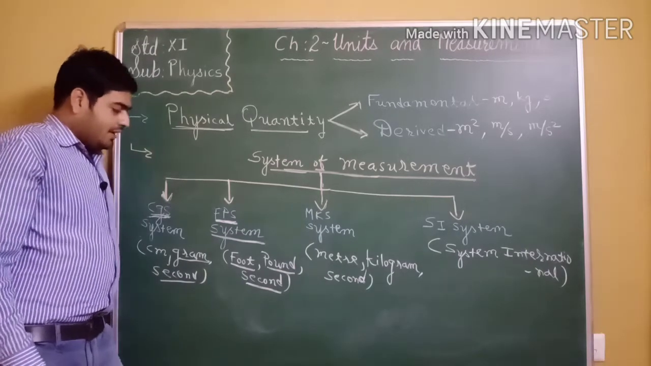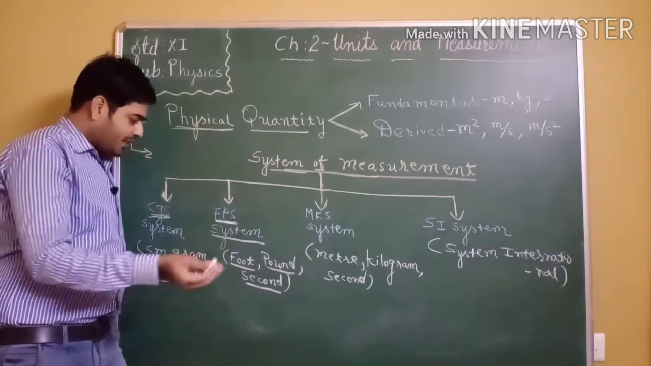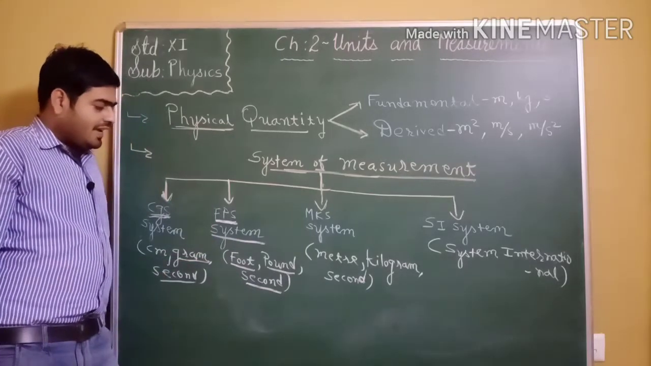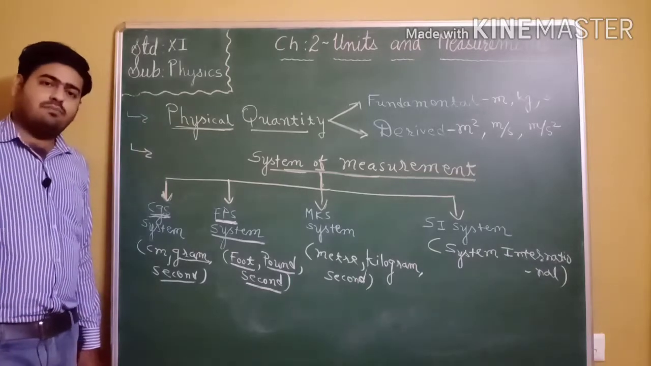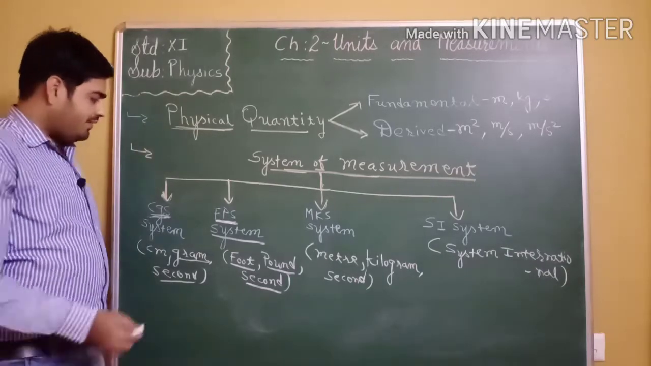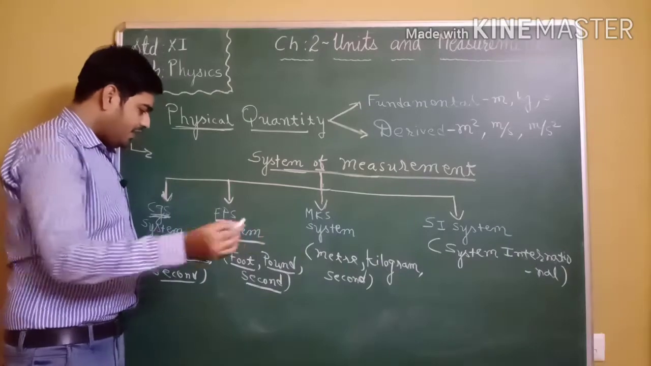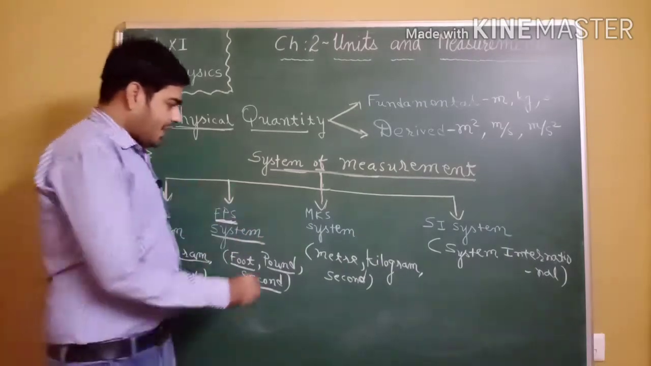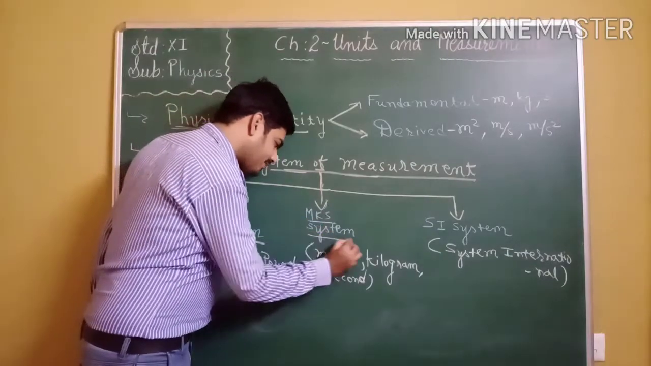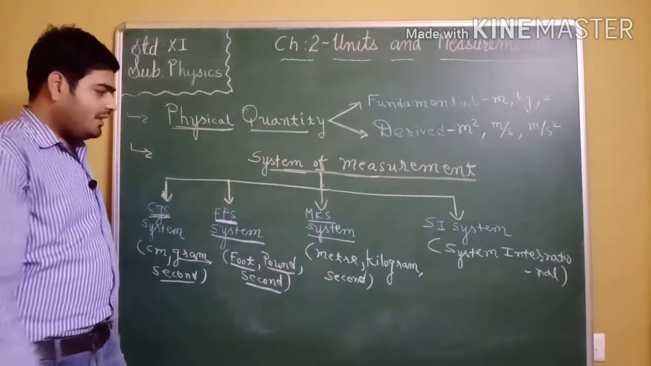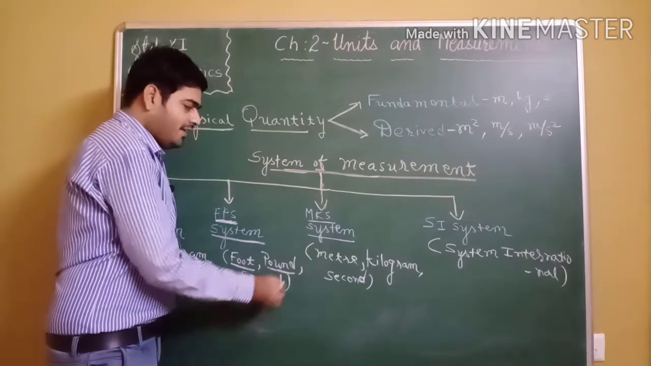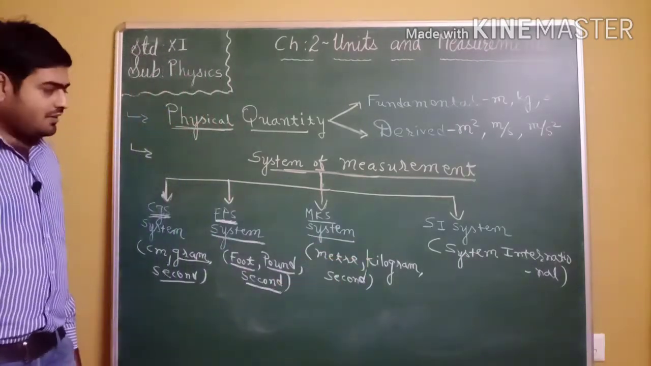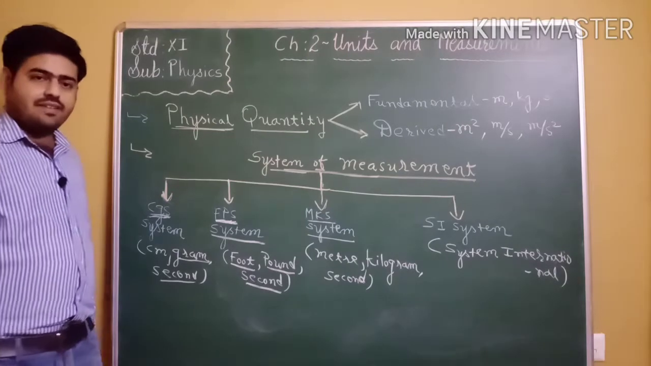But nowadays no one is using it; very few countries are using this FPS system. Even in India we are not using the FPS system because conversion is very difficult when we use it. So most people do not follow the FPS system now. Let us see what is the MKS system. MKS system: M indicates meter, K indicates kilogram and S is nothing but second. So meter, kilogram and second.